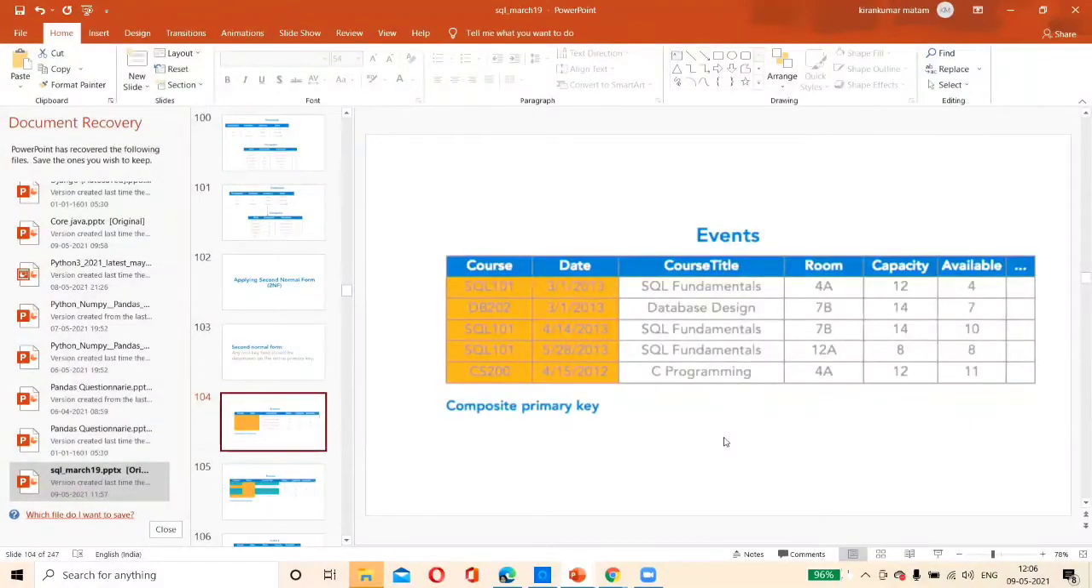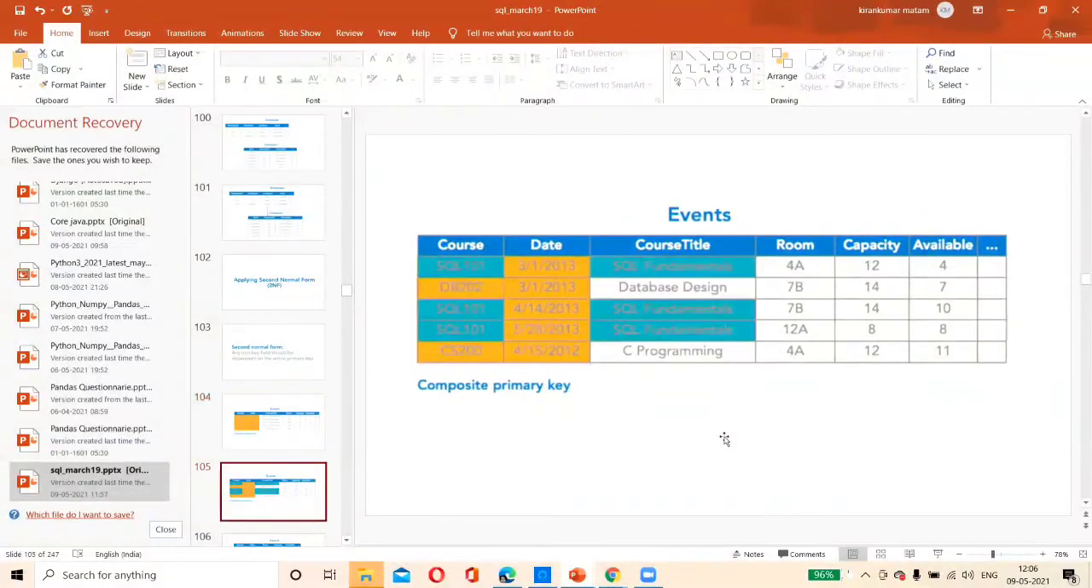Now let us consider we have a composite key. We have made a composite key because if you observe here, on the same date I have different courses, and on different dates I have the same course. That's why I made it a composite key. But this violates second normal form.